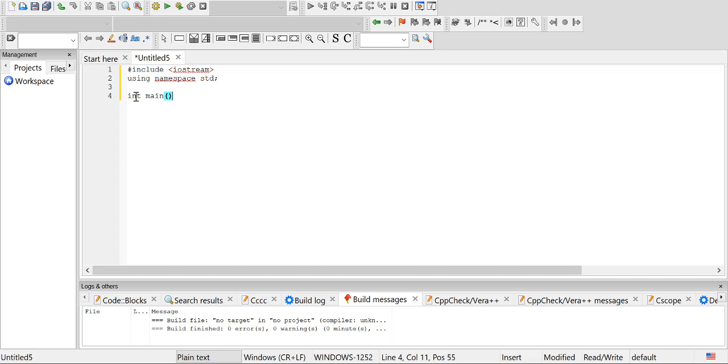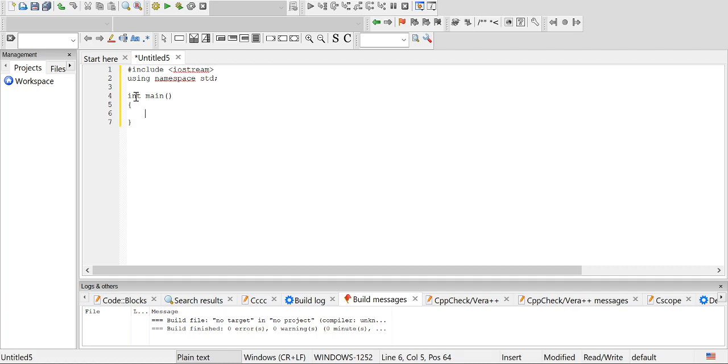The body of the function starts with opening curly braces and ends with closing curly braces. In between these opening and closing curly braces, we can write our code.